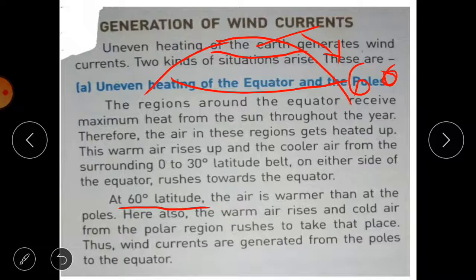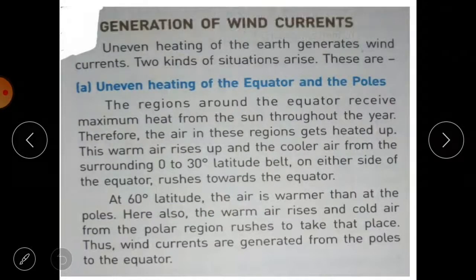Okay, polar region rushes the air, that is, the warm air rises and the cold air from polar regions rushes to take place in 60-degree. And thus wind currents are generated from poles to the equator, and in this way these polar winds move towards the 60-degree latitudes and then towards the equator. So this happens because of the difference in pressure. Okay, difference in the air pressure.